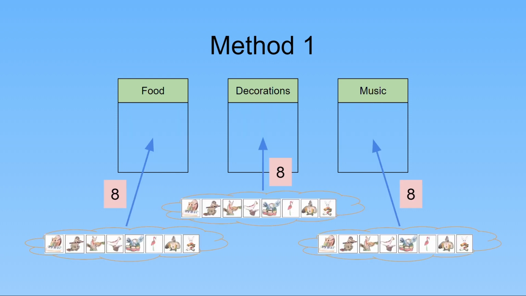Using method 1, we had 8 animals to choose from for food. Once we have chosen, we could choose any of the 8 animals again for decorations. Once we have chosen for food and decorations, we have 8 choices for music. So, using method 1, how many ways can we plan out this party? Feel free to pause the video here and try to figure out how many ways we can plan this party using this method.